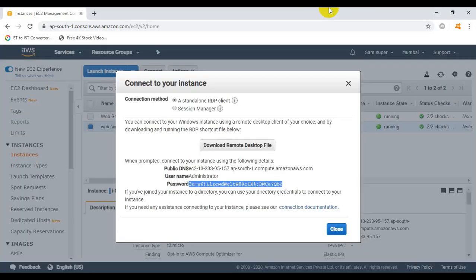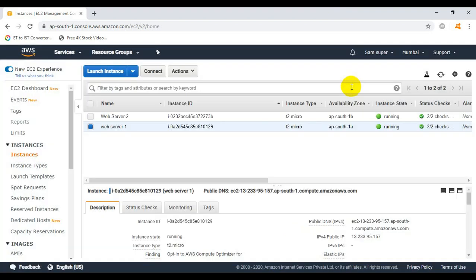Now let us check the status of the web server 2 and verify whether it is deployed successfully or not. Yes, it is deployed successfully. The installation has been completed because we can see the status check, it is showing 2 by 2 checks, it is green. So now let's take the RDP connection for the web server 2 also.